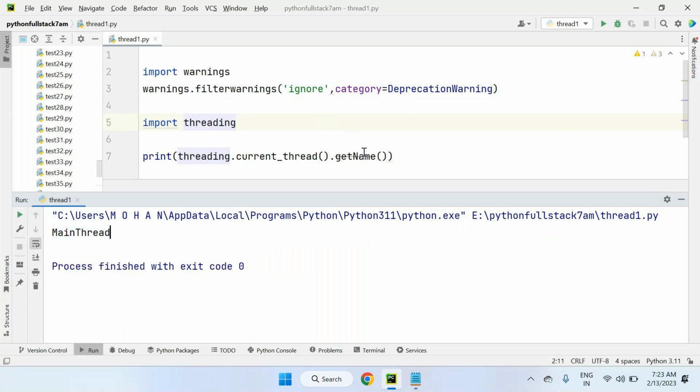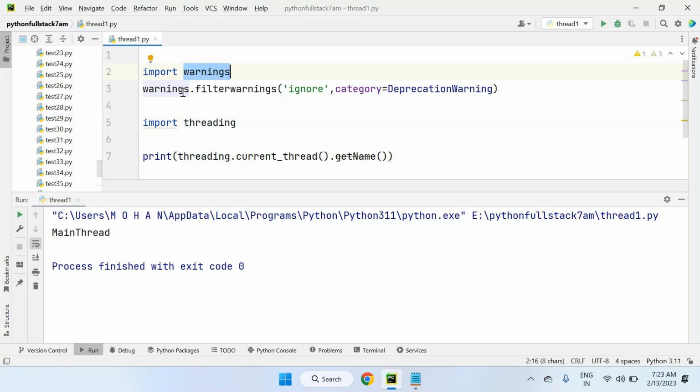Though here I'm using the get_name method, it's an older version method. If you use an older version method, obviously warnings will come. If you want to silence the warning, this import warnings is the library.